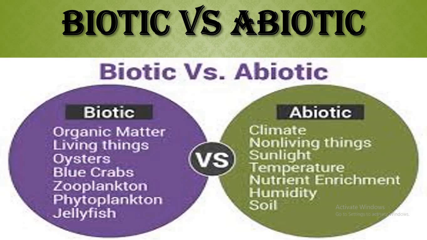Biotic: we can see organic matter, living things, oysters, blue crab, zooplankton, phytoplankton, and jellyfish. Abiotic: climate, non-living things, sunlight, temperature, nutrient enrichment, and humidity with soil.